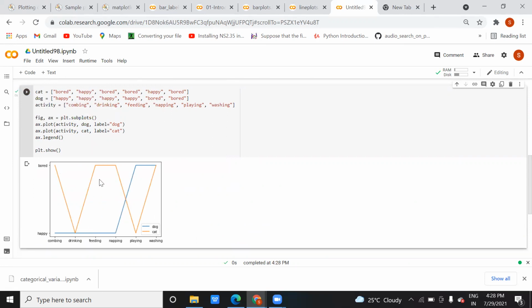Okay, now it's running, right? Bored, happy, happy, 4. Okay, you can see the count varies. Happy is occurring 4 times, bored is occurring 2 times. That is valid. But if you change this happy to neutral, then it is difficult to draw the center one, because the graph can't become like center. Then again it can drop. Then it will get divided into two subplots, and that is the reason ax.plot is not able to read this.